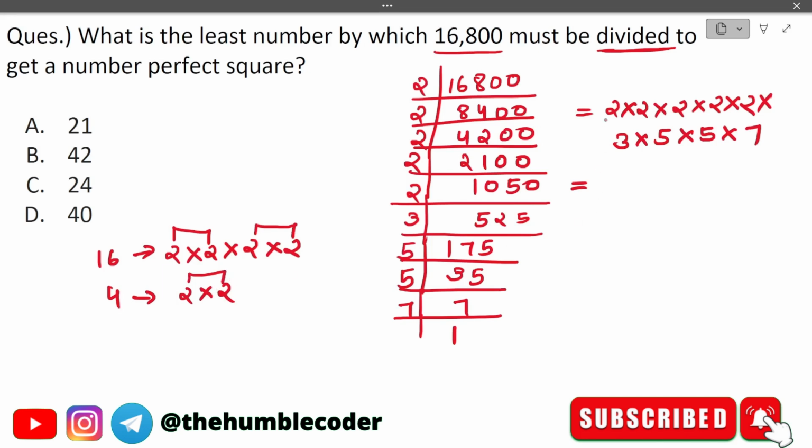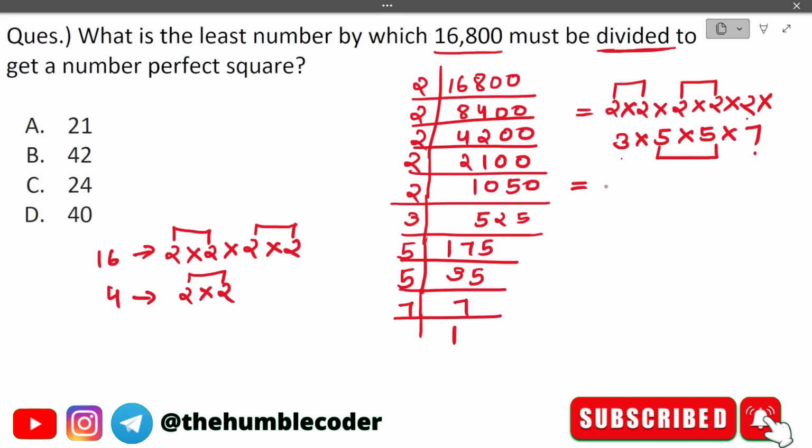But in our case it is not in pairs. There are a few digits which are not in pairs. See, this is in pair, this is in pair, right? And then this one is in pair. So these are some extra digits. So in order to make 16,800 a perfect square, what do we need? We need the pairs of these remaining ones also.